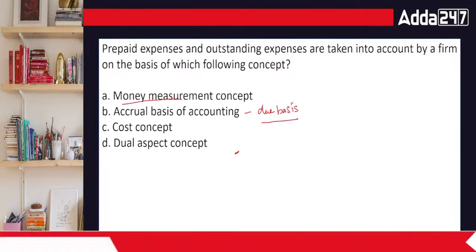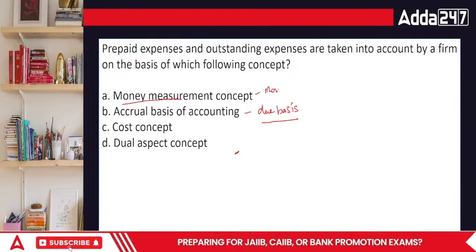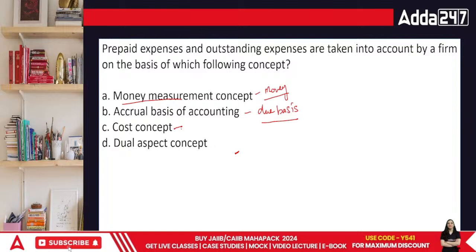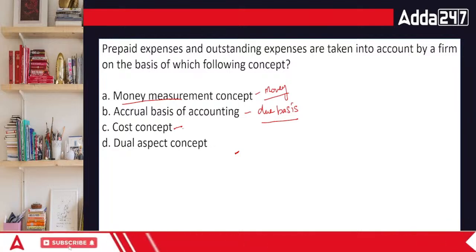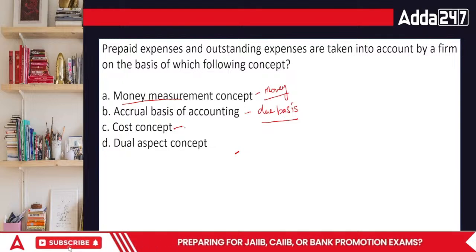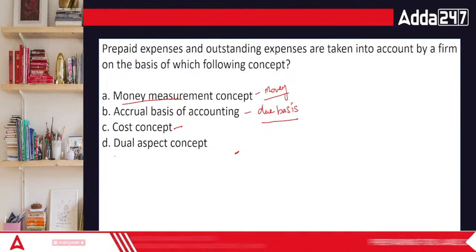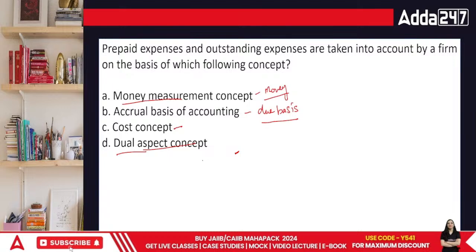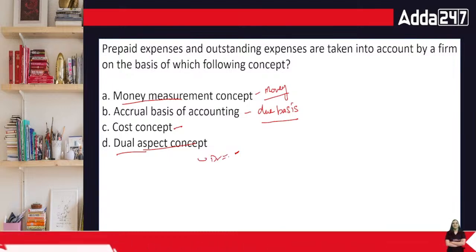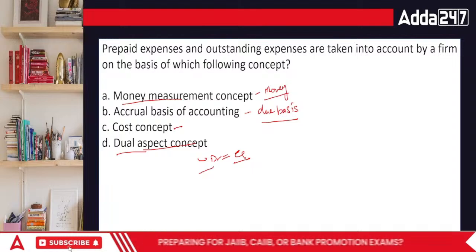When we talk about money measurement, everything is recorded in the form of money. The cost concept is basically the concept in which the historical cost, matlab the amount you actually paid for that, has to be recorded. And dual aspect talks about debit being equal to credit.